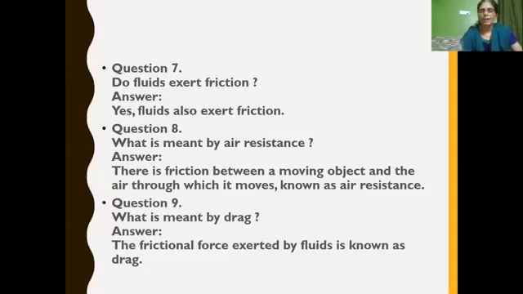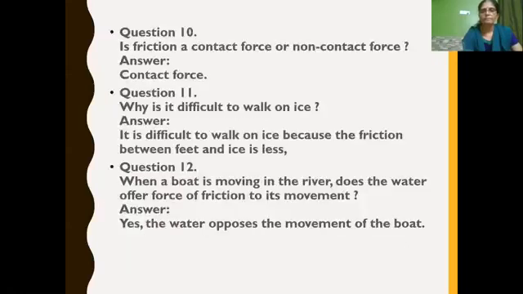What is meant by drag? Drag is nothing but fluid friction. Fluid friction is also known as drag, isn't it? So what is drag? The frictional force exerted by fluids is known as drag. So they may ask fill in the blanks: the frictional force exerted by fluid is known as dash. Drag.